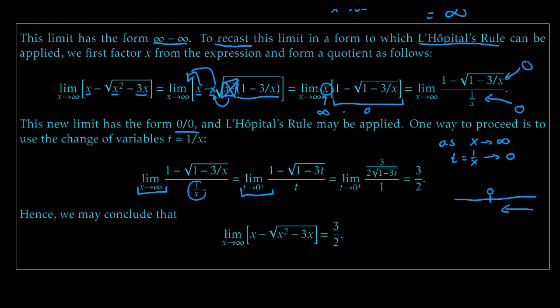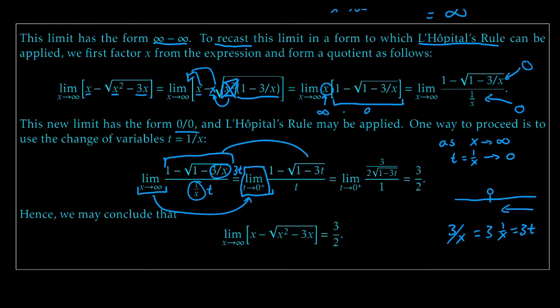Now this becomes a t, and 3 over x is just 3 times 1 over x, so that's 3t. So that's t down here, and this is 3t. Now we've got a new form of our expression. We converted one limit into another, and substituting things in, we got the limit as t goes to 0 from the right of 1 minus the square root of 1 minus 3t, over t.